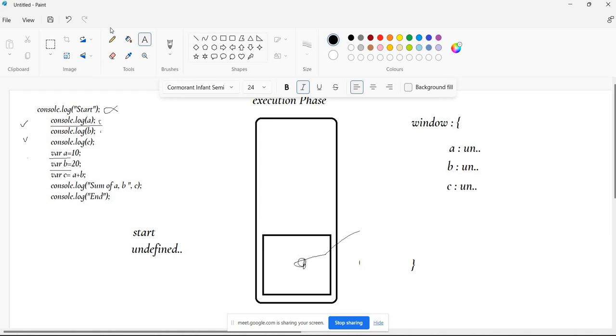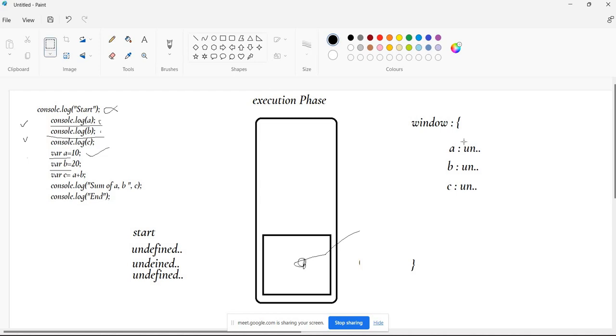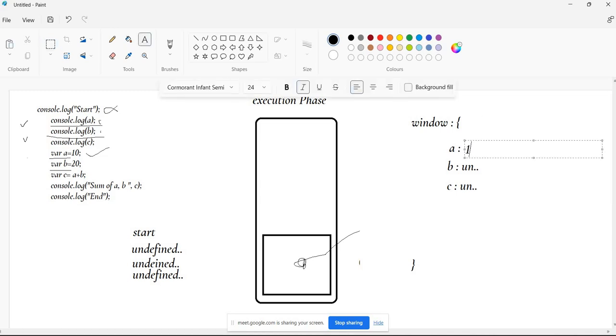Okay. So now, what is the output for this line? Undefined. Very good. This one, console.log of c? Undefined. Very good. And this one, the sum of a and c is done. Then it will allocate a as 10, right? Yes, sir. So the value of a will be 10. Very good. Then the value of b will be 20.